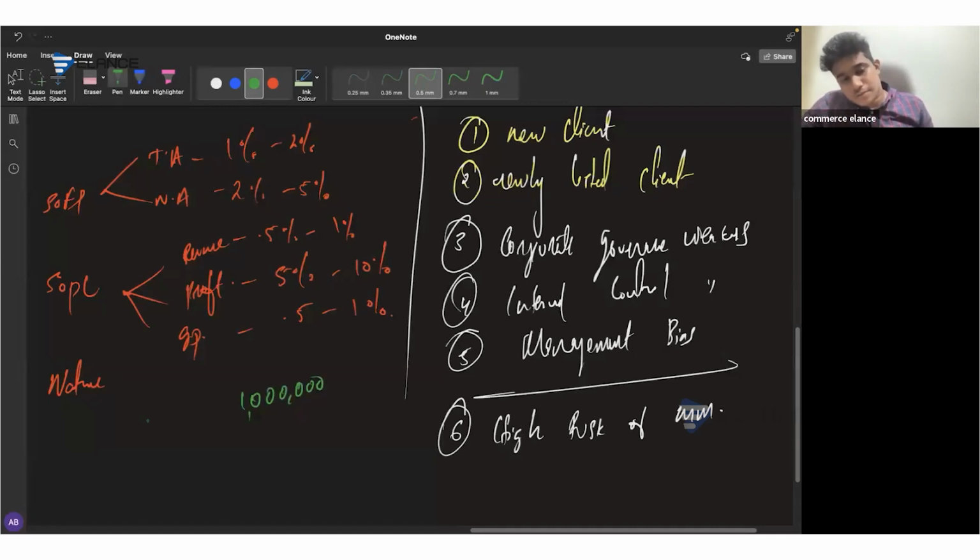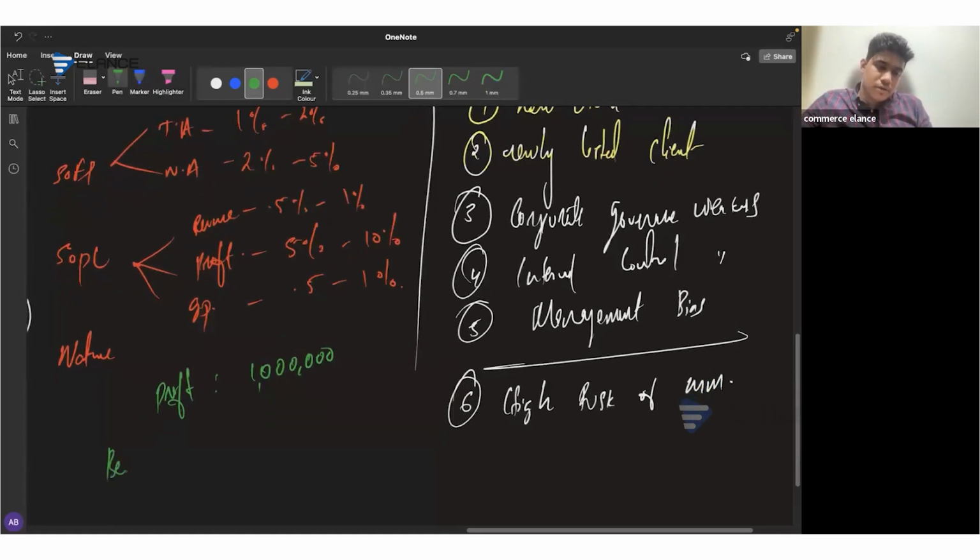First, we determine the benchmark, which is 5% to 10%. 5% of 1 million will be 50,000, and the upper limit will be 100,000. So the lower limit is 50,000 and the upper limit is 100,000. Our choice is not whether to choose 5% or 10%. Instead, we decide whether to choose 50,000 or 100,000.